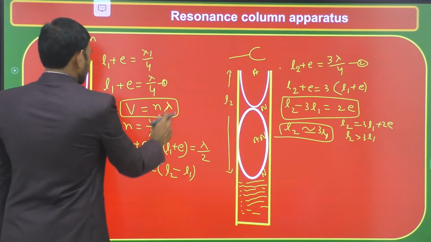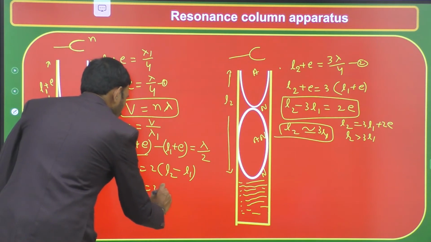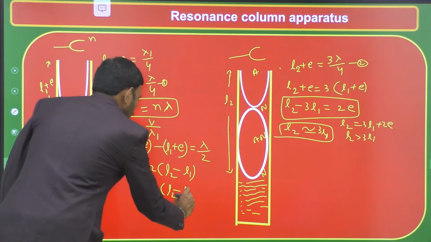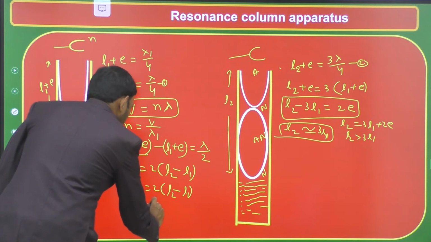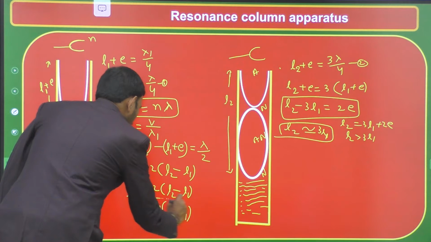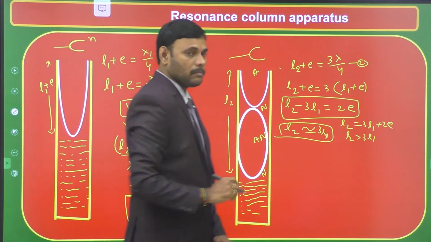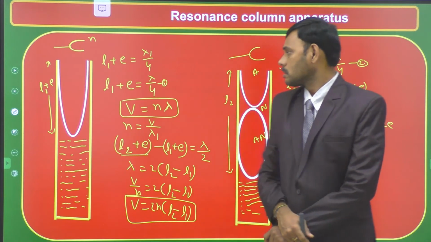We know that V is equal to n lambda, so lambda is equal to V by n. So V by n is equal to 2 into L2 minus L1. On cross multiplying, we get V is equal to 2n into L2 minus L1. This is the very important formula to find the velocity of sound by using the resonance column apparatus.